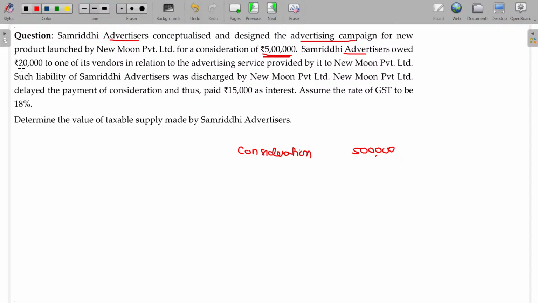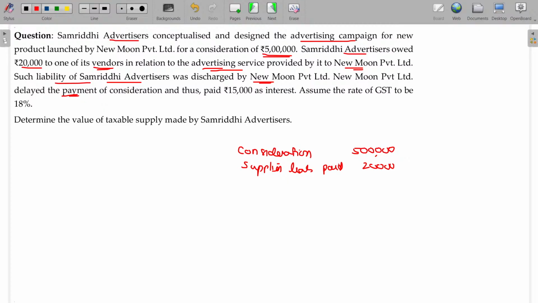Samriddhi Advertisers owed 20,000 to one of its vendors in relation to the advertising services provided by it to New Moon Private Limited. Such a liability of Samriddhi Advertisers was discharged by New Moon Private Limited. The other's liability is paid by him. Supplier's liability paid by recipient should form part of the value.